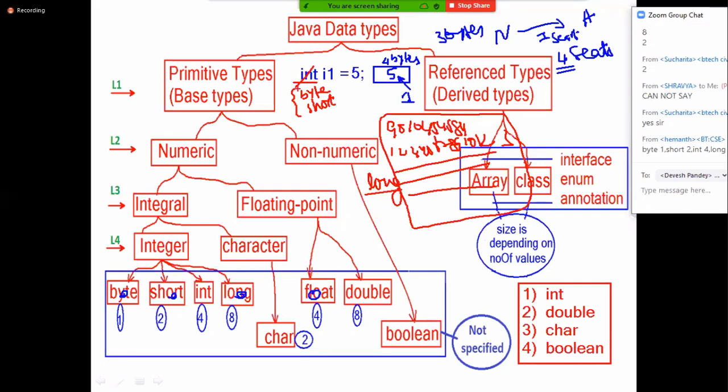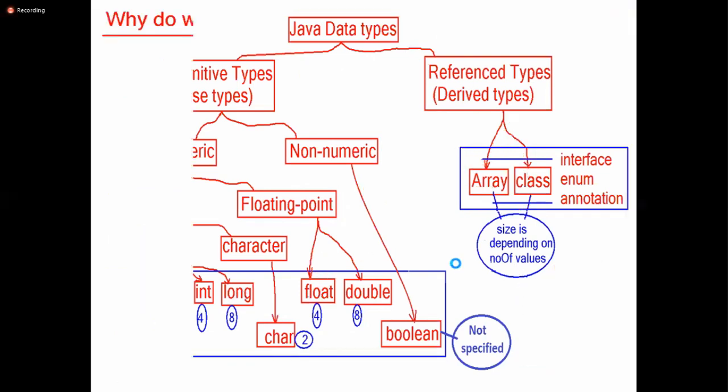So tell me, byte, short and long are not given based on the type of the value. Based on the type of the value and the range of the value, we have these data types. Based on the type of the value, we have these 4 data types. Based on the range of the value, to store lesser values, byte and short. To store the highest range values, long. To store less precise floating point numbers, float. Does everyone understand? Right. Now moving to the next point.